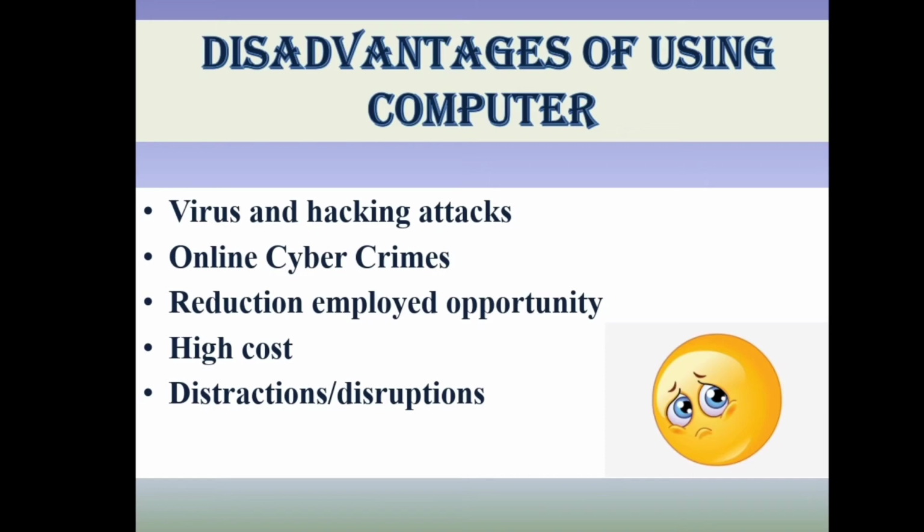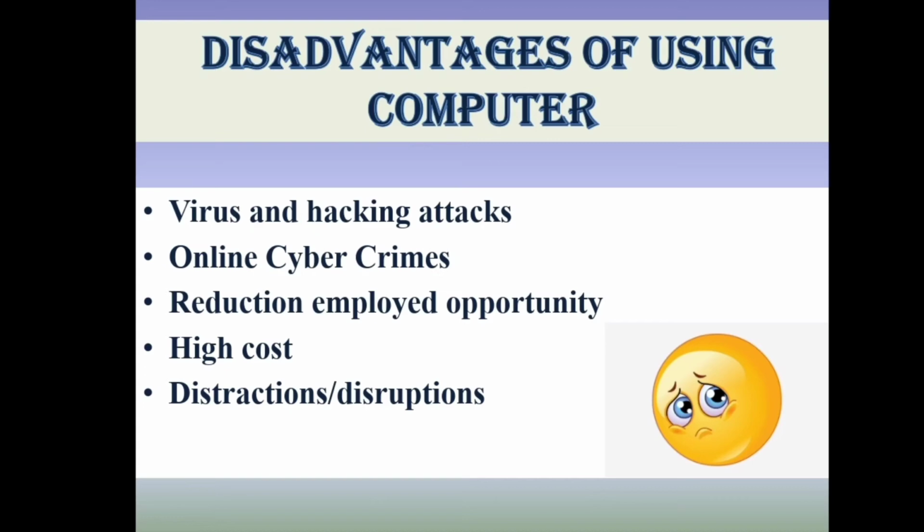So if there is an advantage of using the internet on a computer, to search whatever we want, there is a disadvantage as well: bad things will also occur on the internet. So these were a few disadvantages of using a computer: virus and hacking attacks, online cyber crimes, reduction in employment opportunities, high cost,